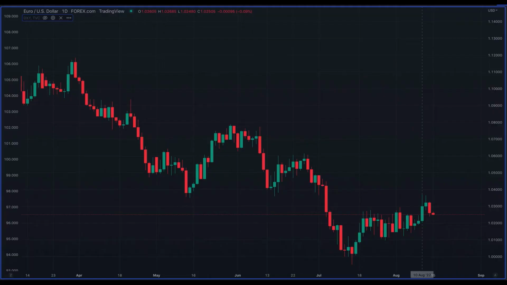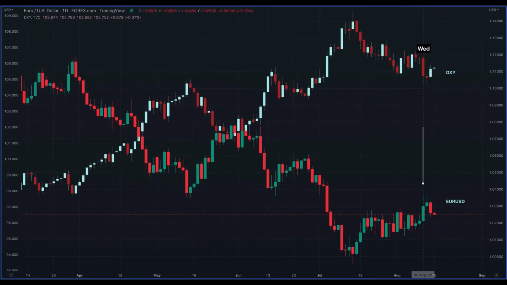Moving on, the bearish trade expectation we had on the dollar index was expressed nicely in the euro dollar, which rallied after consolidating for 3 weeks, as well as the commodity currencies, which we will look at in a while. Here we contrast the dollar index on top of the graph and the euro USD on the lower part of the graph, and you can see Wednesday's move in the euro and the retracement post news.